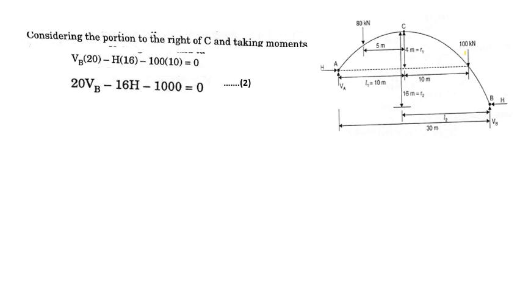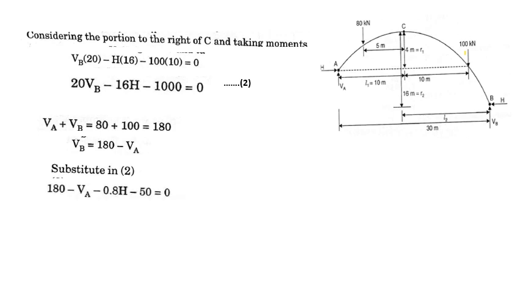Okay, now we have to apply the conditions of equilibrium. Sigma V is equal to 0. VA plus VB would be equal to 80 plus 100, that is 180. So keep VB in terms of VA: VB is equal to 180 minus VA. Substitute that in equation 2. So we get another equation, minus VA minus 0.8H plus 130.